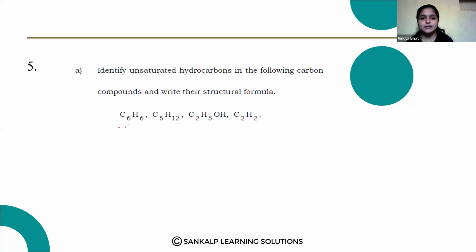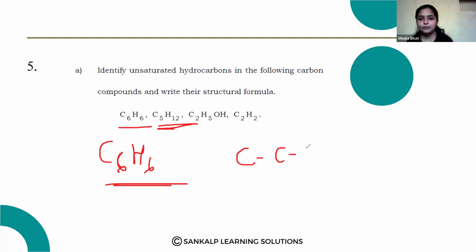Here C6H6, that is the benzene. C6H6 is the benzene, and this benzene has the double bonds, so we can say that it is the unsaturated hydrocarbon.